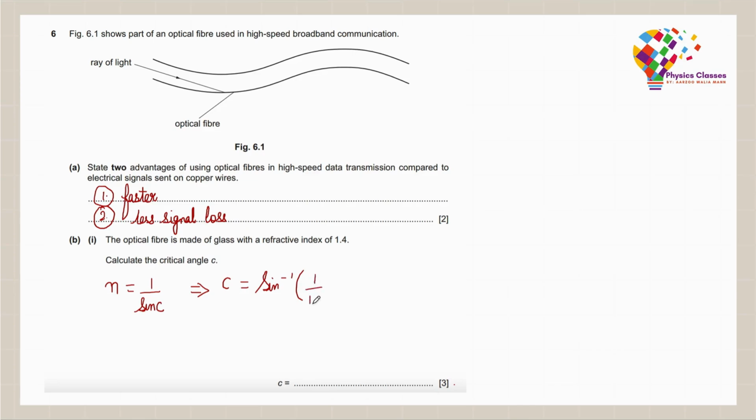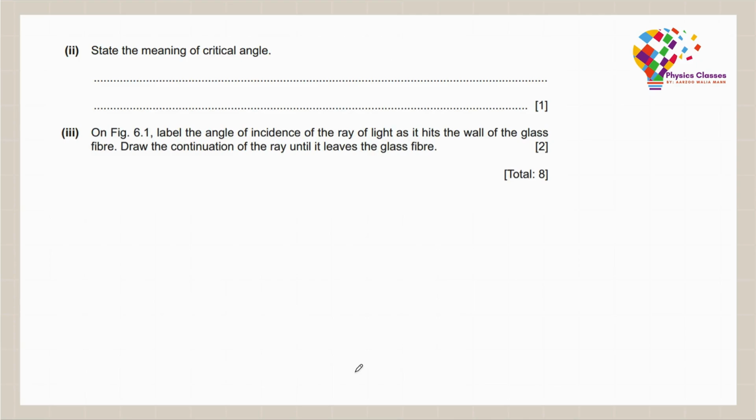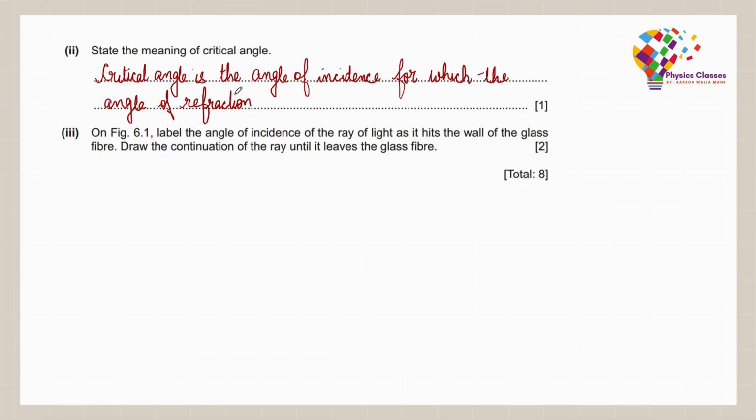So in our situation, my n here is nothing but 1.4. So if I put this on the calculator, my critical angle comes out to be 46 degrees. So we have just rearranged the formula and directly substituted the value. Moving on to the second part, state the meaning of critical angle. So what exactly is critical angle? Critical angle is the angle of incidence for which the angle of refraction is 90 degrees.